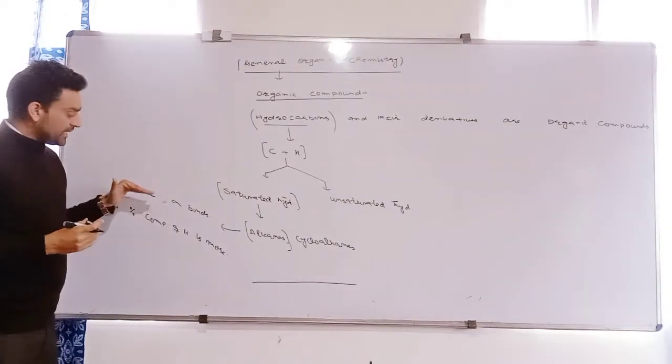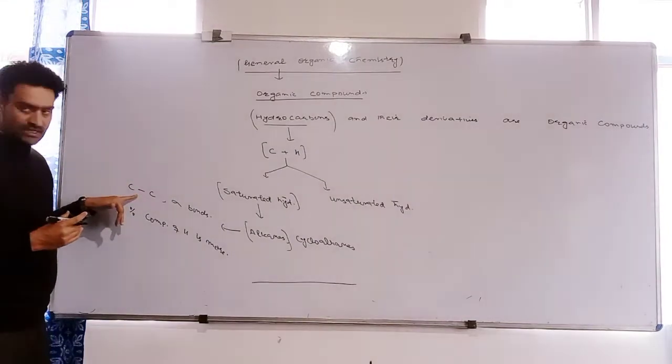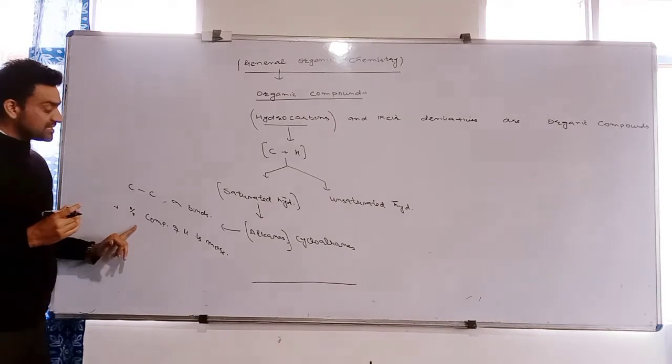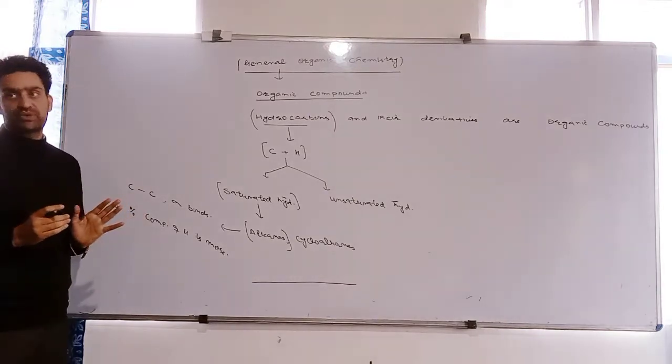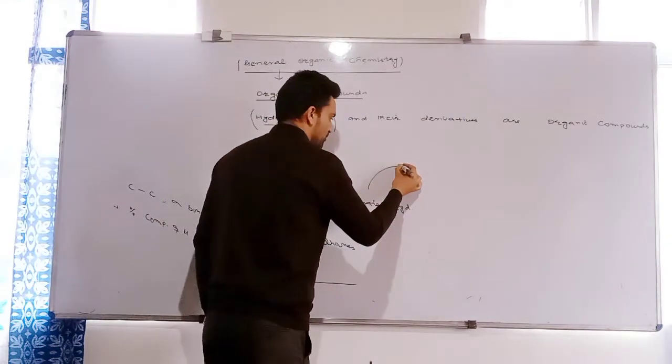That is, in alkanes, carbon atoms are joined to each other by only single bonds, sigma bonds. And second point is that the percentage composition of hydrogen is more. Clear? Now let me take unsaturated hydrocarbon.